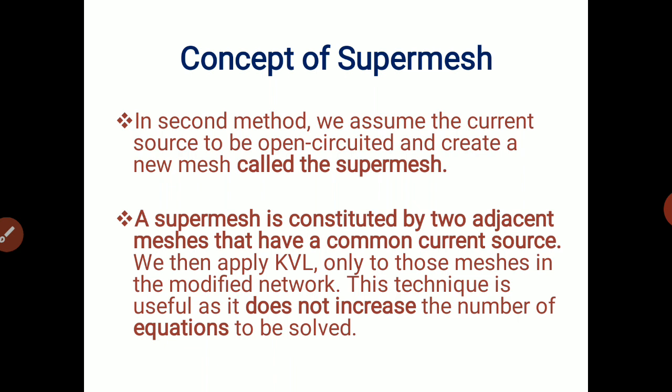We then apply KVL only to those meshes in the modified network. This technique is useful as it does not increase the number of equations. This is the major advantage. It does not increase the number of equations. So number of equations will be reduced and your calculation made easy, and you have to find each and every quantity, either it will be voltage or current or power. So it is necessary to make a supermesh in a network that has a common current source.